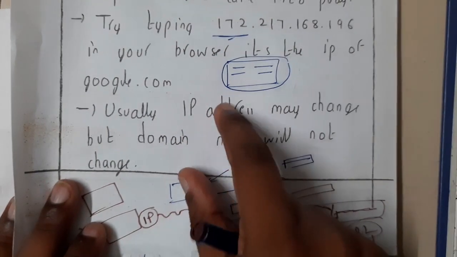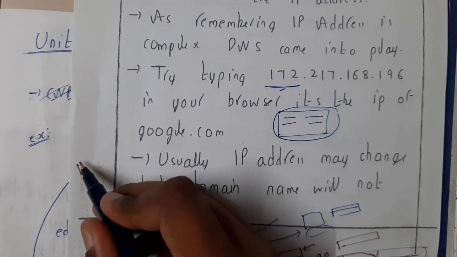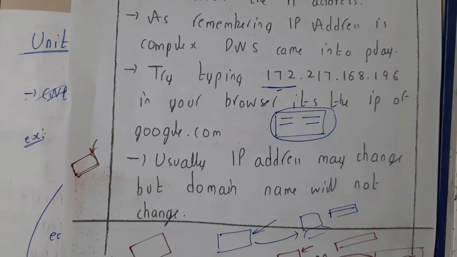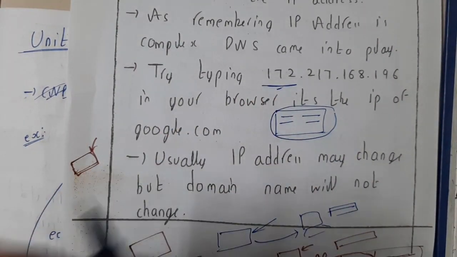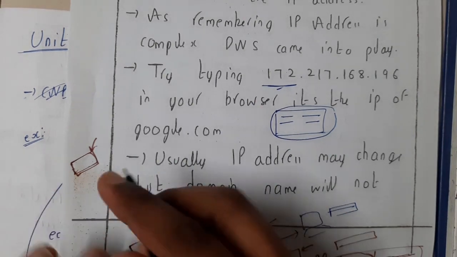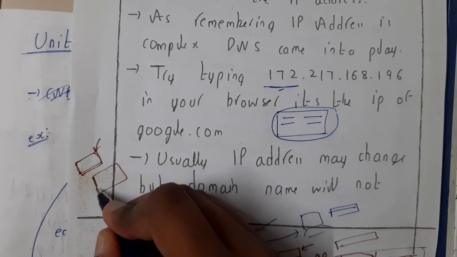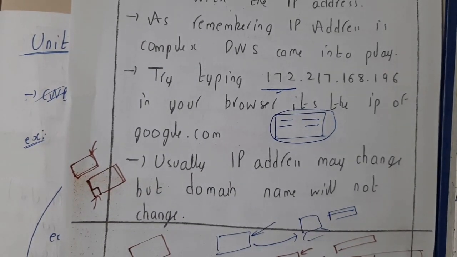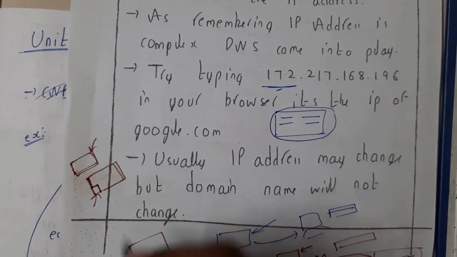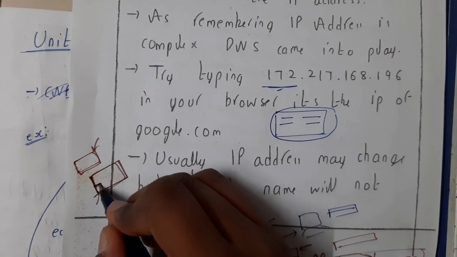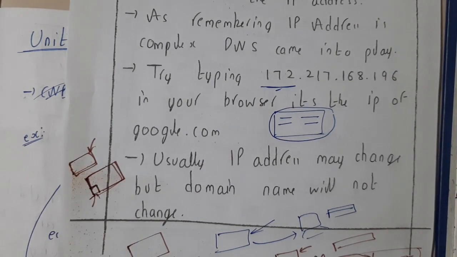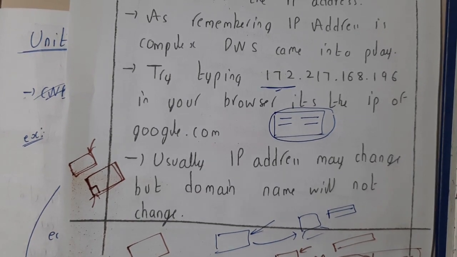Okay, so let us take a real-time example, guys. Assume that you took a hosting, right? Whenever you are creating a website, you will be taking hosting from a service provider. If you don't know what hosting is, it is nothing but taking a part of a huge system, guys. You'll be taking some memory space of that particular system, like it is a shared thing. If you are creating a small website, you'll be taking a small part of a huge system, which they call data centers and all those things. That small part of a huge system will be running 24 by 7, guys. So that is nothing but hosting.